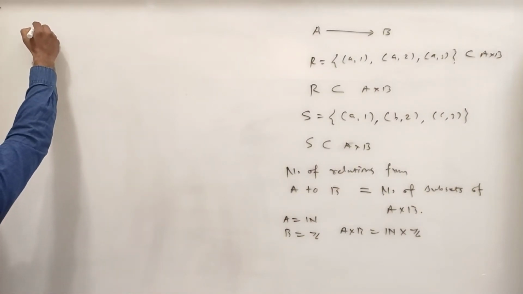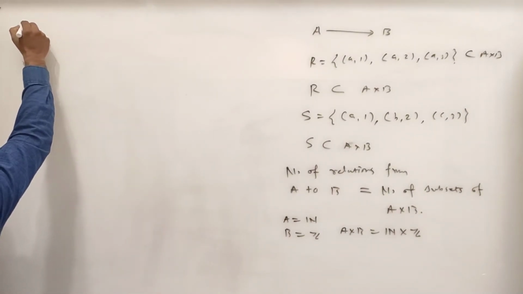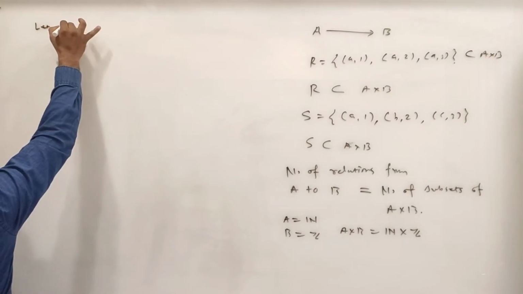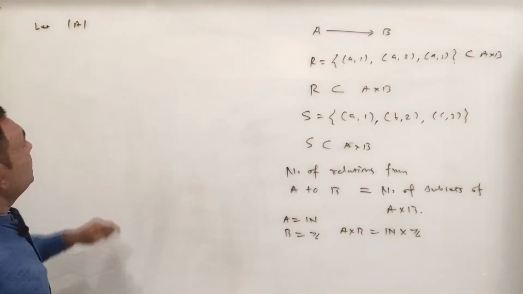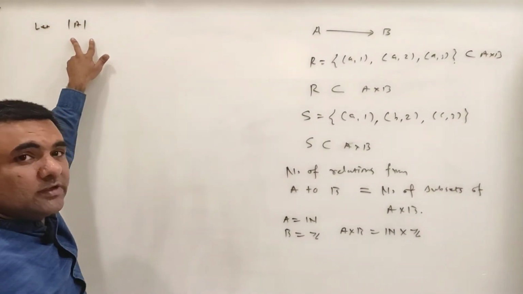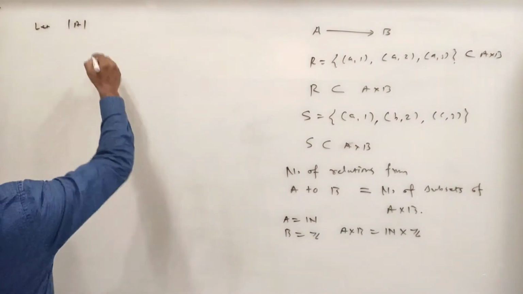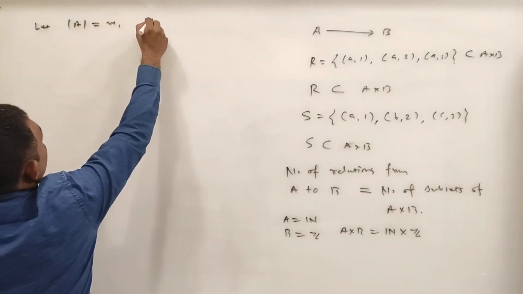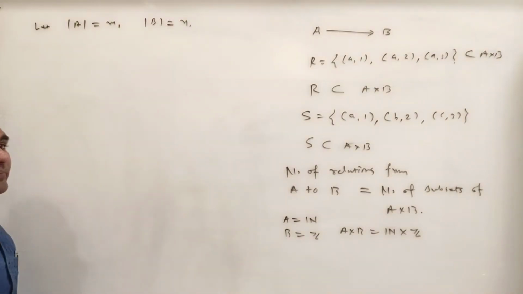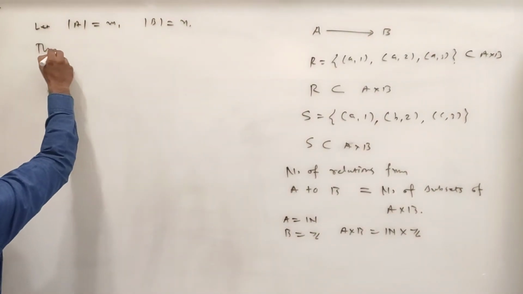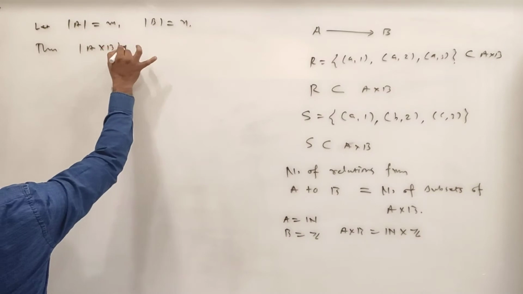So let cardinality of A, this is the notation for the cardinality, means number of elements in the set. Cardinality of A is M, cardinality of B is N. Then cardinality of A cross B will be what?